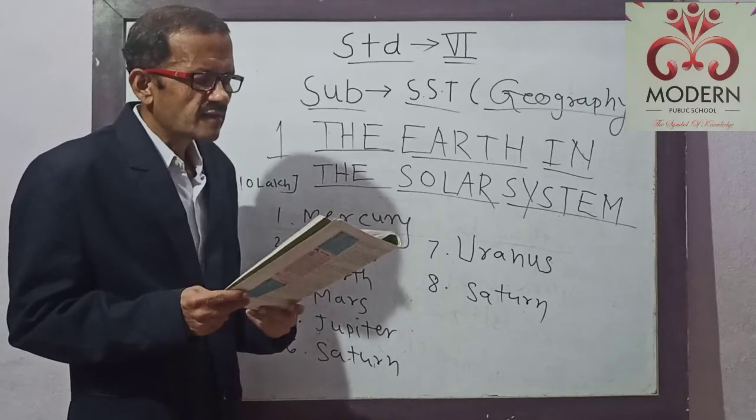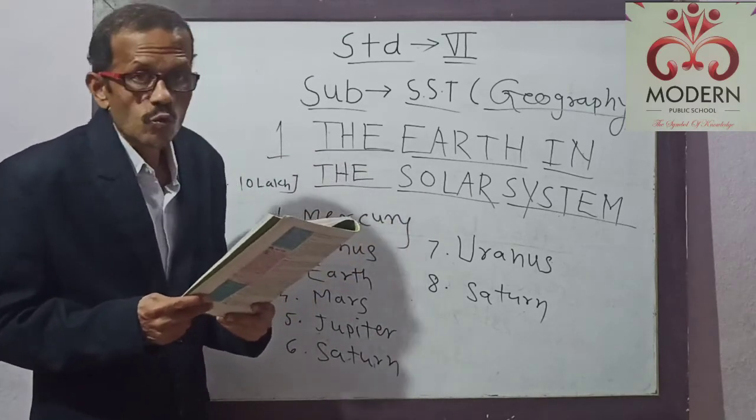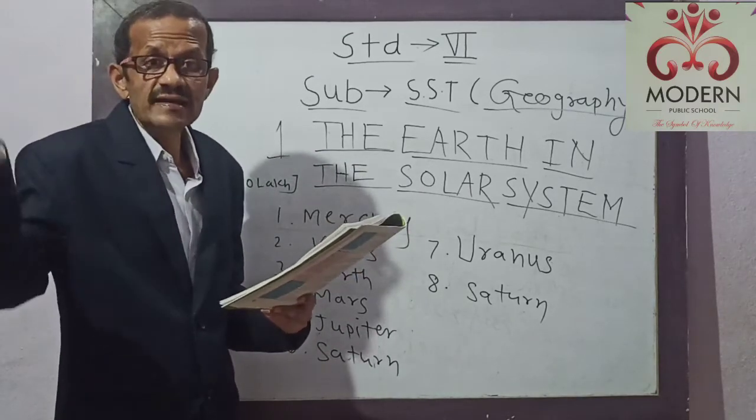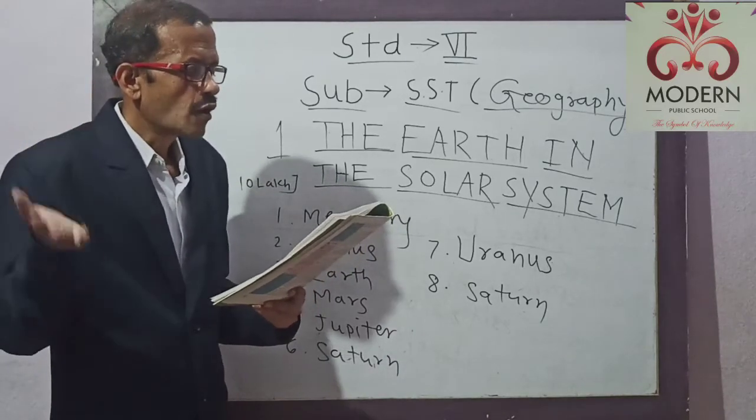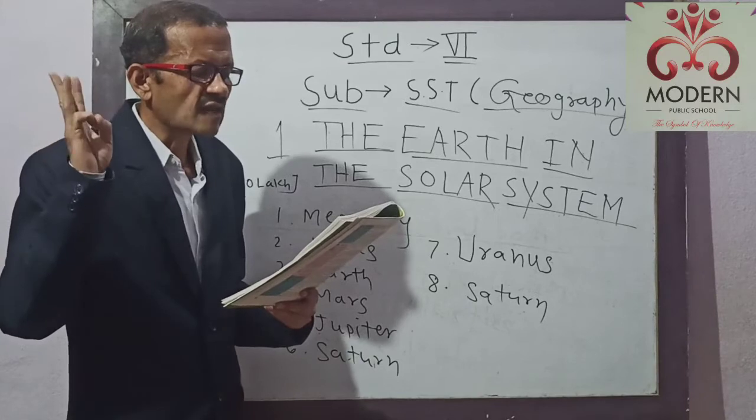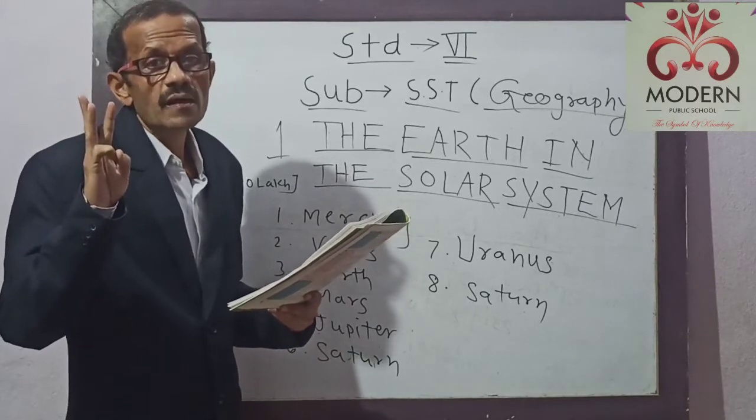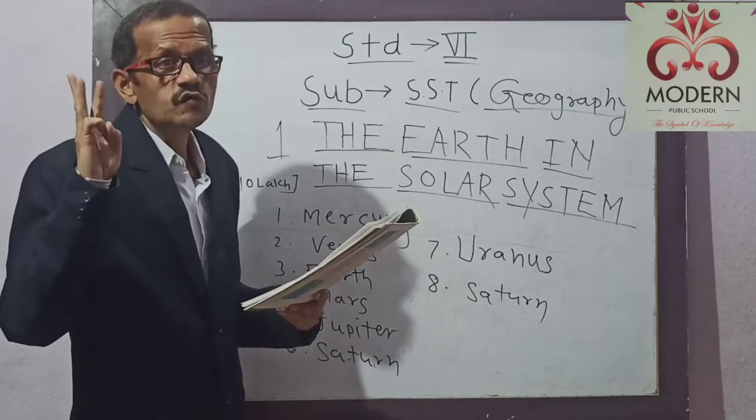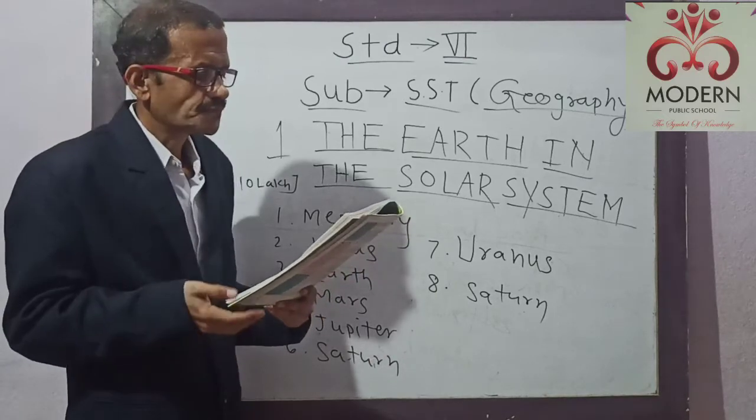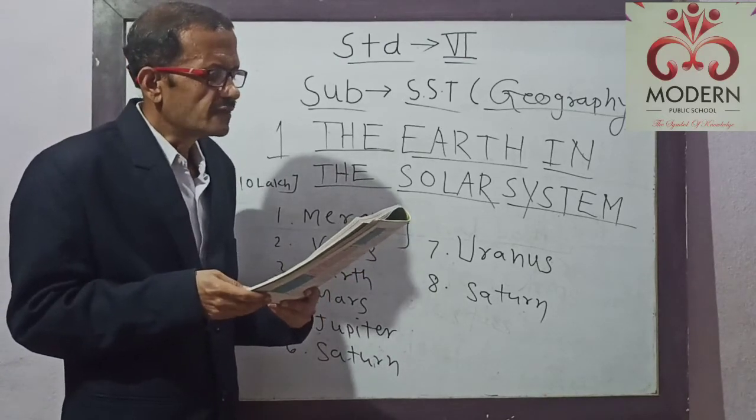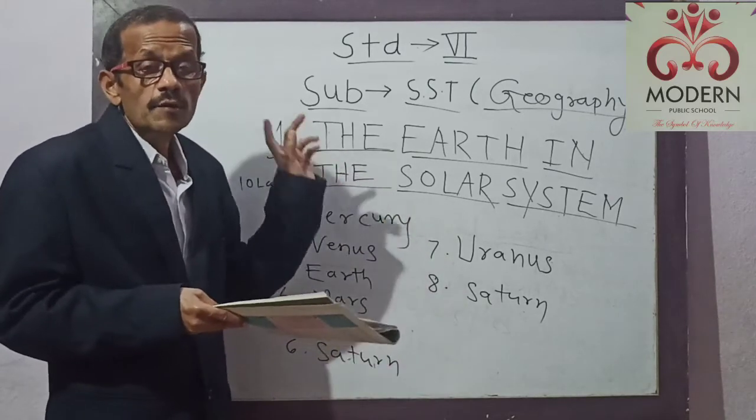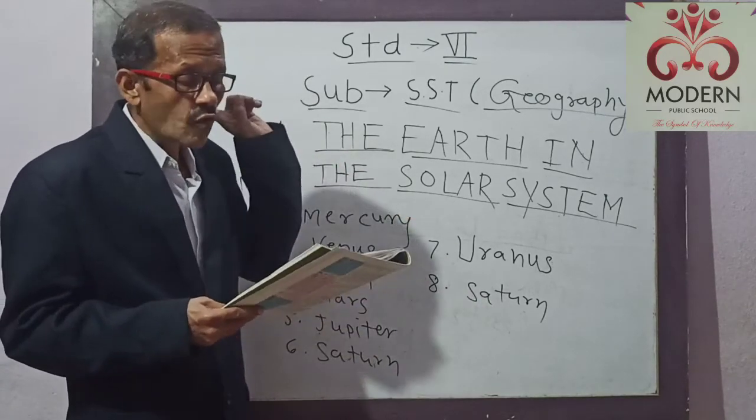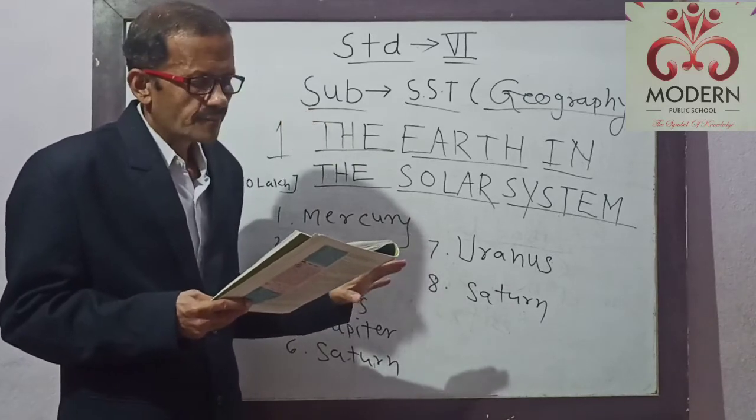From outer space, the Earth appears blue. If you see it from satellites or other planets, the Earth looks blue because two-thirds of its surface is covered by water, and the blue color shows water. It is therefore called a blue planet. Earth is also called a water planet.